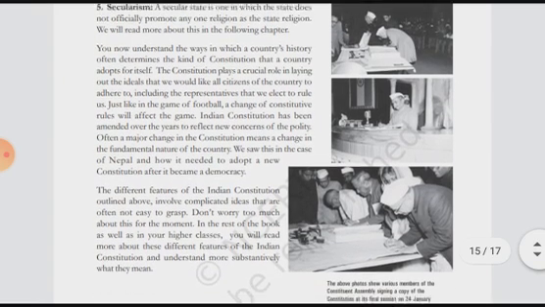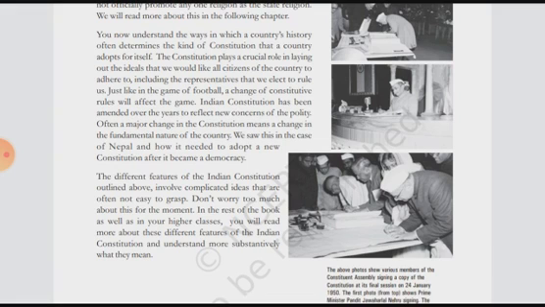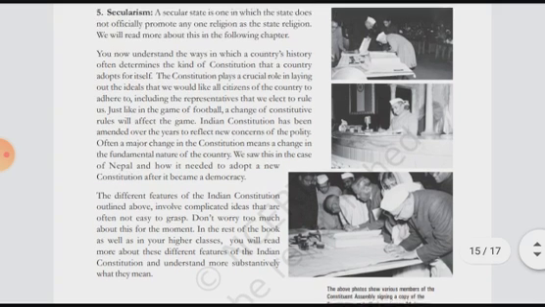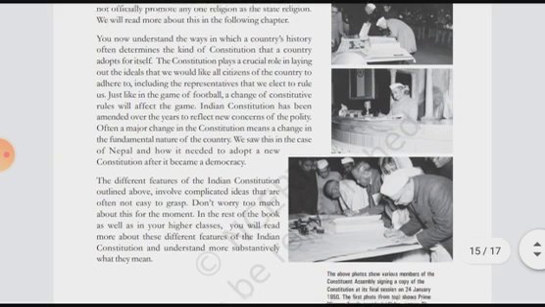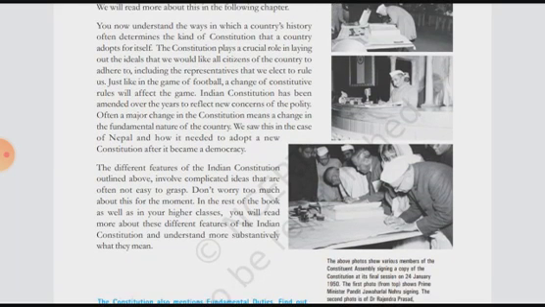Now you understand the way in which a country's history often determines the kinds of constitution that a country adopts for itself. So the history decides which sort of constitution and which things are written in the constitution.